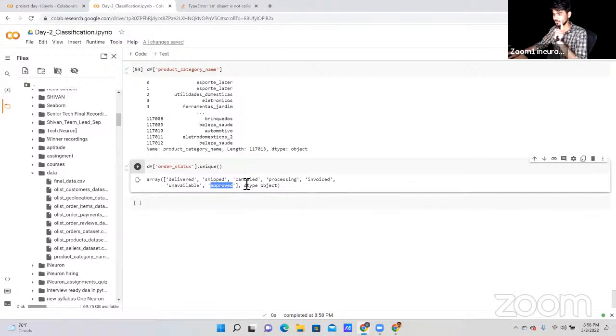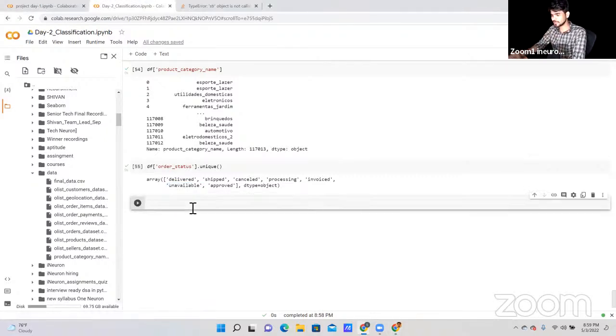Focus on two things here, guys: canceled and unavailable. Canceled is sometimes from the customer side, sometimes from the seller side if the products are not available. Unavailable means the customers were not available when our delivery boys went to deliver the products. I hope everything is clear till here.